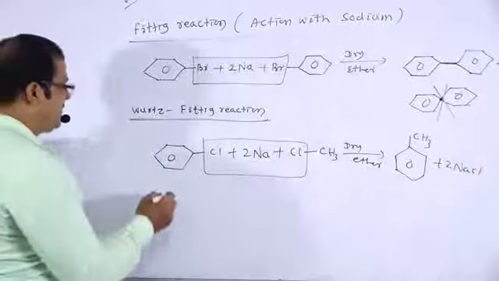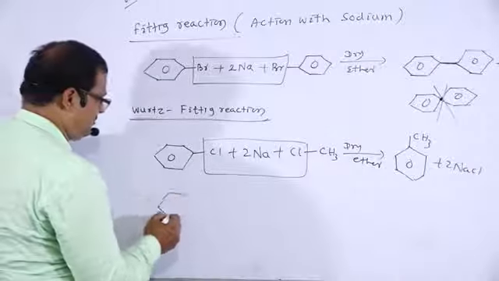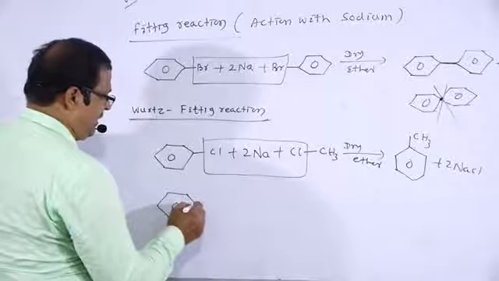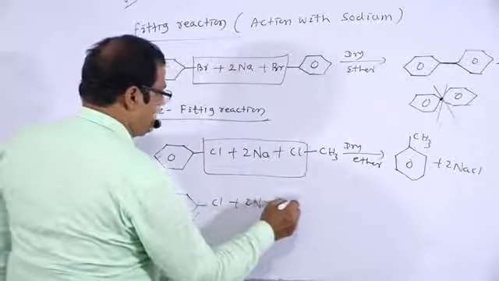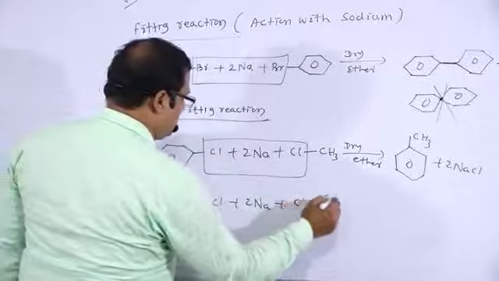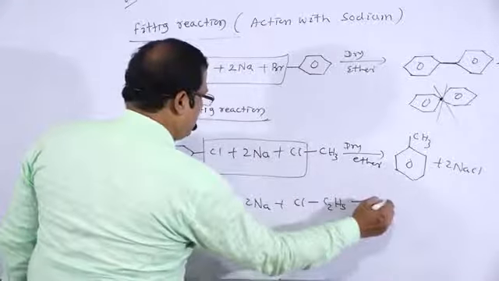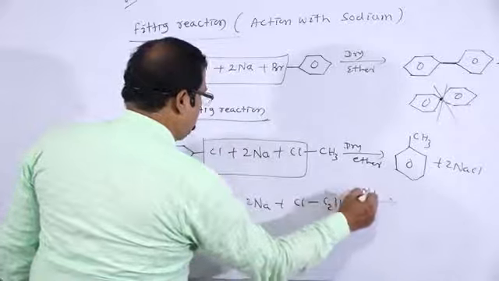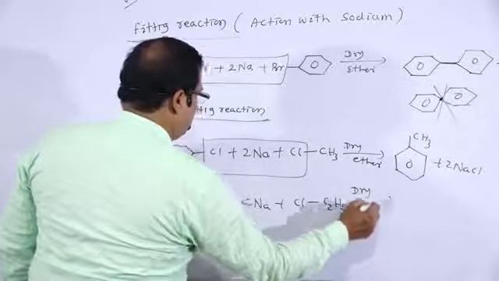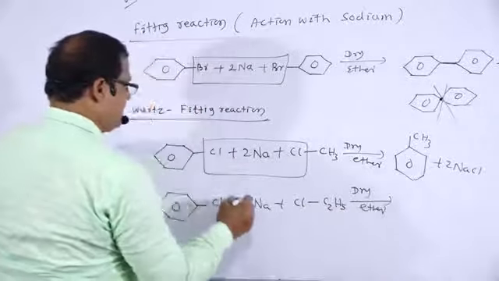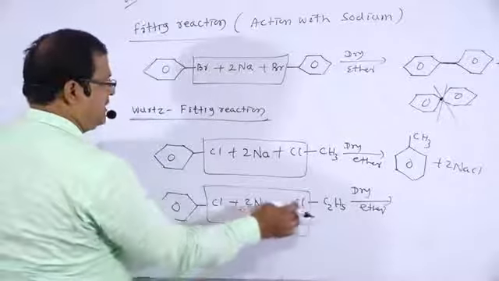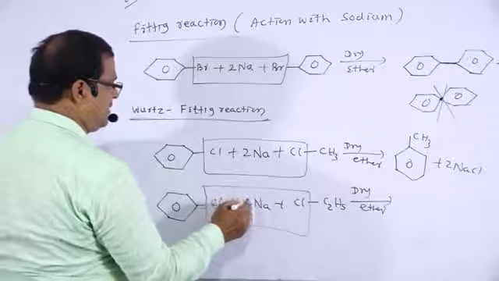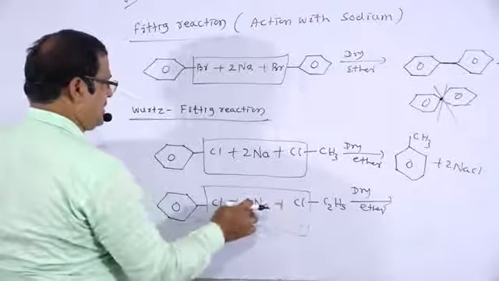Similarly, if we take chlorobenzene that has been treated with ethyl chloride, C2H5Cl, in presence of dry ether, NaCl.